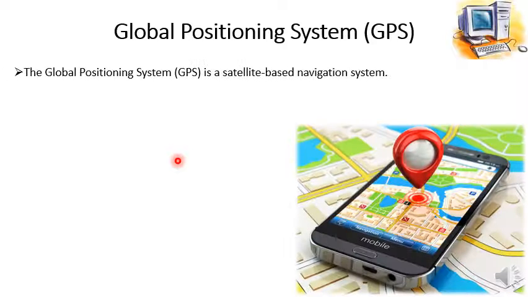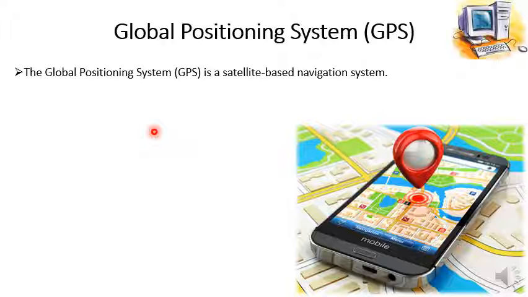Third one, global positioning system, that is GPS. Many of you already know this, and maybe you are using GPS most of the time. The global positioning system is a satellite based navigation system. Nowadays GPS is used in many cars just to find the route to any destination or the distance to any destination, and multiple routes for reaching any destination.